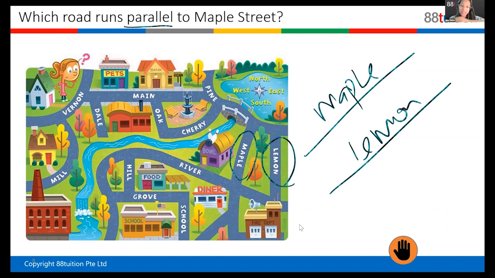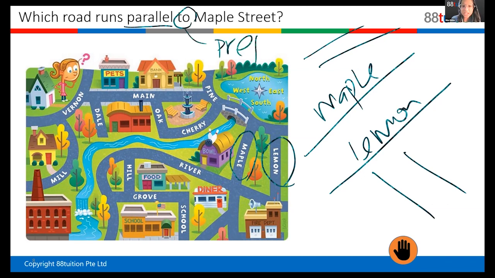Okay, it goes side by side, so it's parallel. These are called parallel lines. Whenever they are side by side, in maths you will learn parallel lines. So the answer is Lemon. Two separate lines. So to here is also a preposition, right? I'm asking you which road runs parallel to something. Okay, let's look at another question.